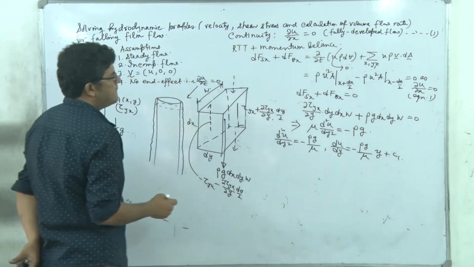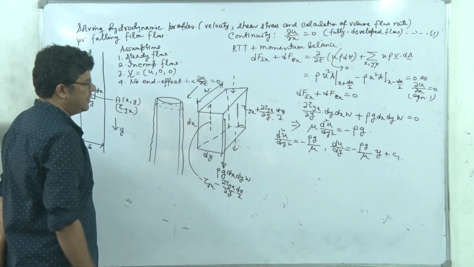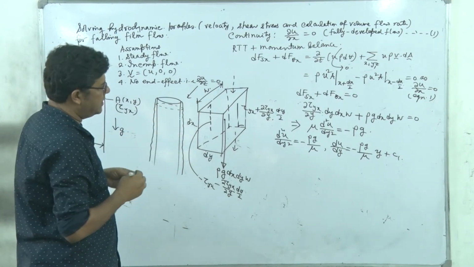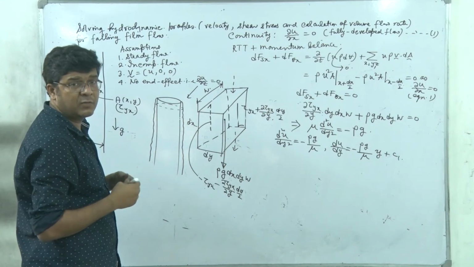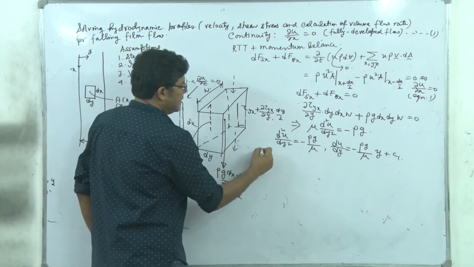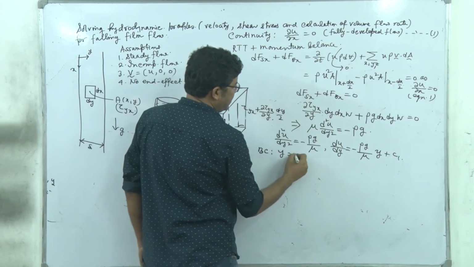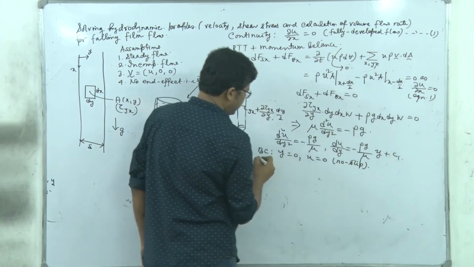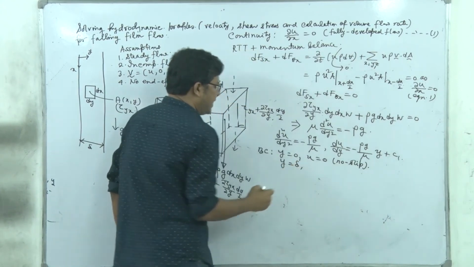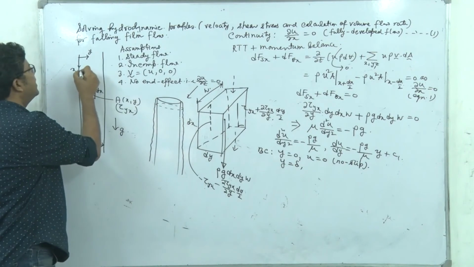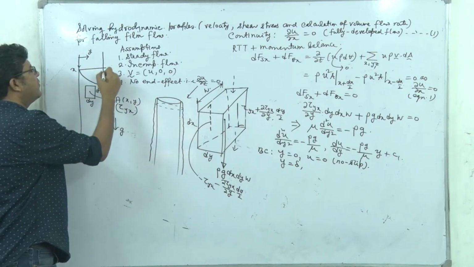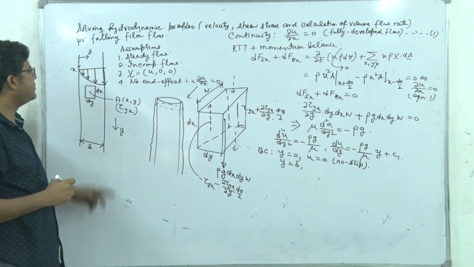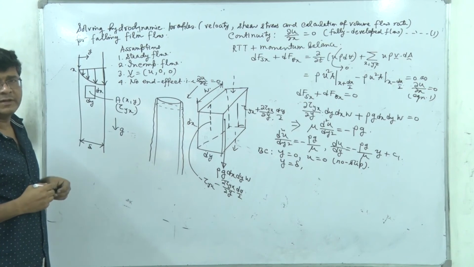Now, here itself we can apply, let's restrain from further integrating it. Let's go for understanding what the boundary conditions are. So you see that the first boundary condition is obvious, that y is equal to 0, u equal to 0. That is a no slip, right, at the wall surface. Now at y is equal to delta, this is very important. Here y equal to delta, and tentatively we can understand the velocity profile will be something like this, having the maximum velocity at here, right? The maximum velocity will be at the free surface.